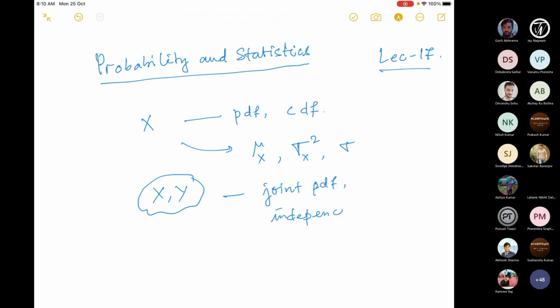This independence will play a big role in statistics. Independence means the joint PDF is a product of the marginal PDFs. We also talked about the conditional random variable, conditional mean, conditional variance, and so on.